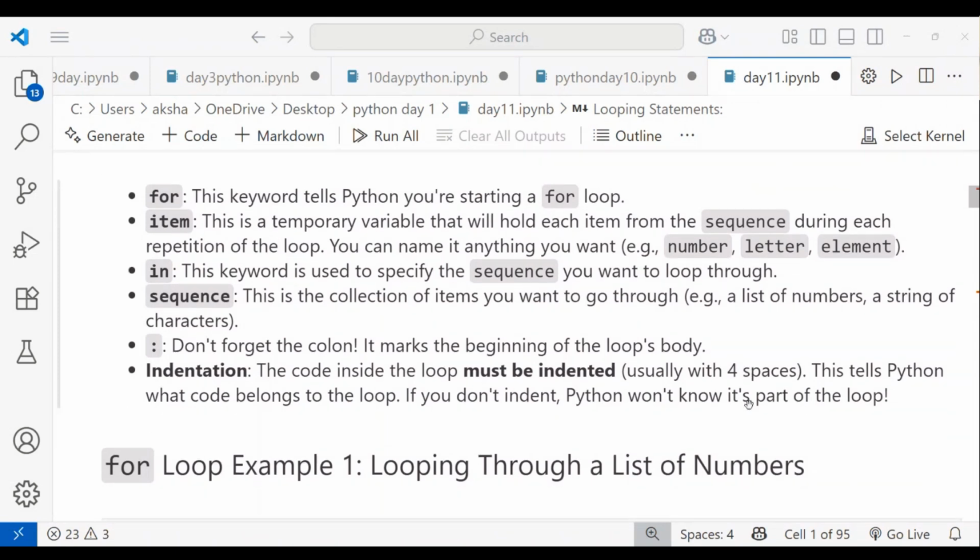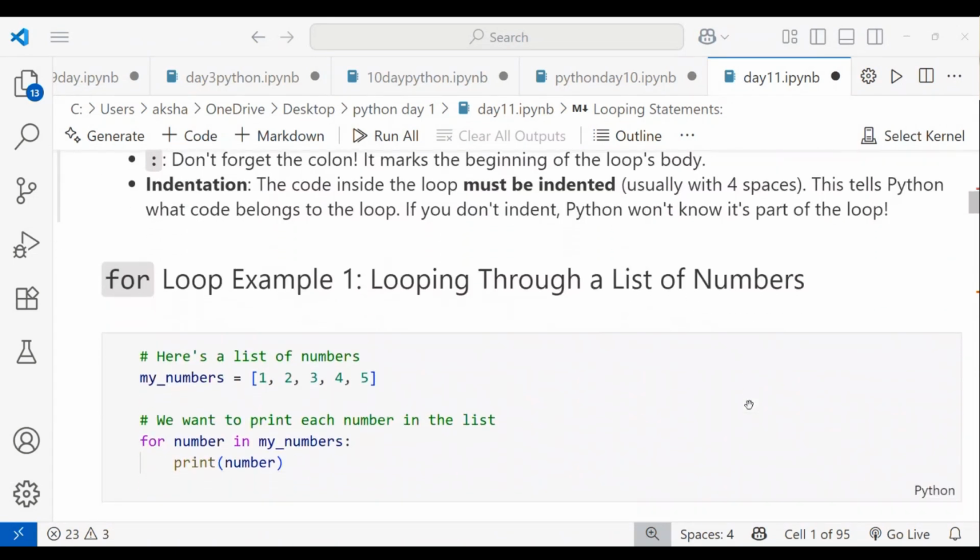Let's start with an example of the for loop. The first example is looping through a list of numbers. You want to print a list of numbers, right? Then you can use this, through a list of numbers I've taken.